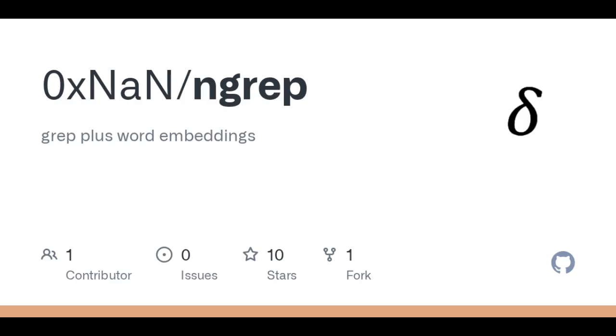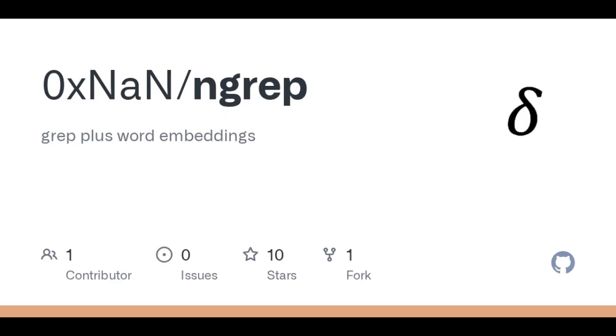What surprised me was how tight the matches actually are in practice. This isn't a fuzzy, anything-goes search. The embeddings are trained on real language data. When you search for fast, you get results for quick, rapid, swift, not random noise. The semantic field is coherent. And because it ranks results by similarity score, you can see exactly how confident the match is. That transparency is something grep never gave you. Grep is binary, match or no match. Ngrep gives you a gradient.